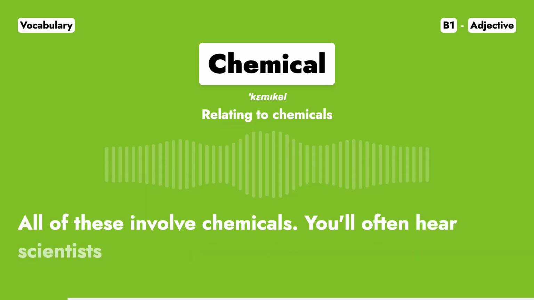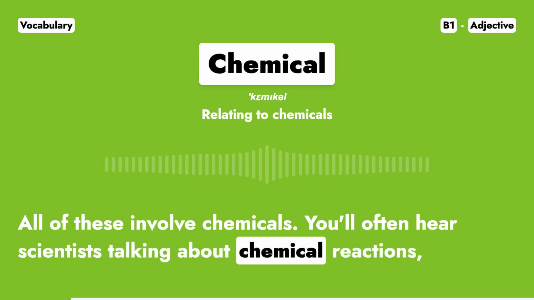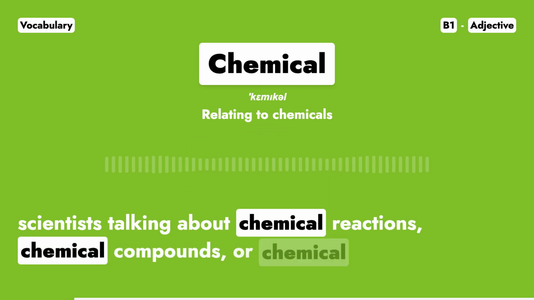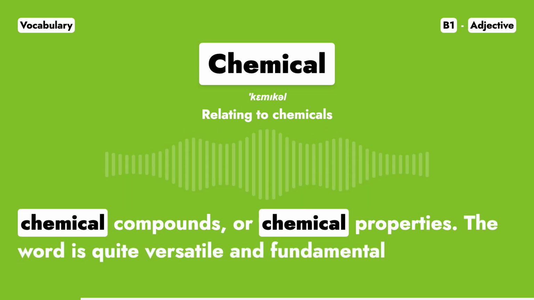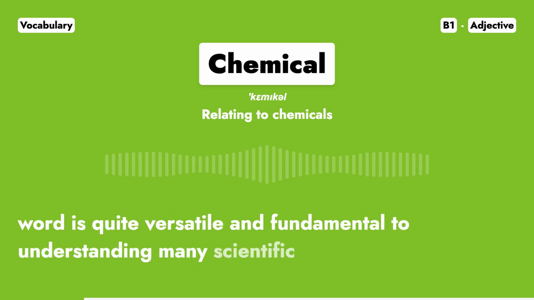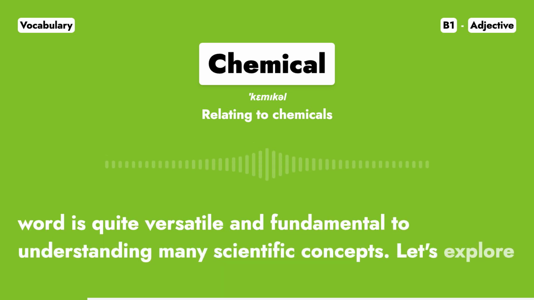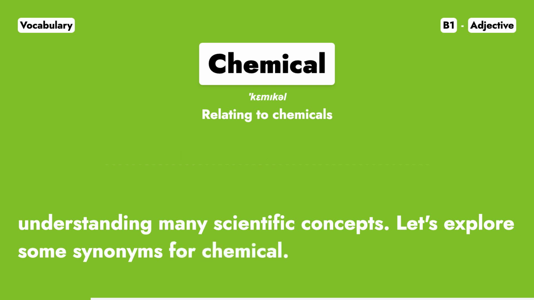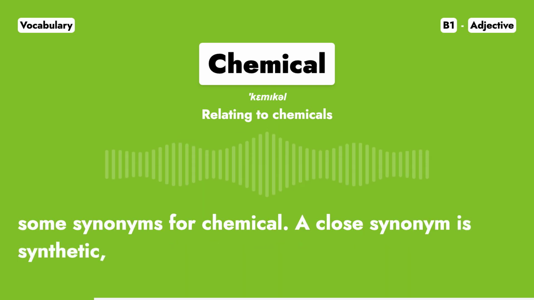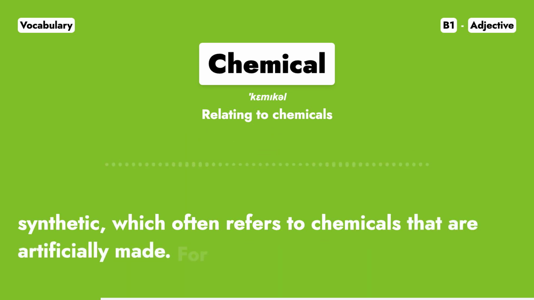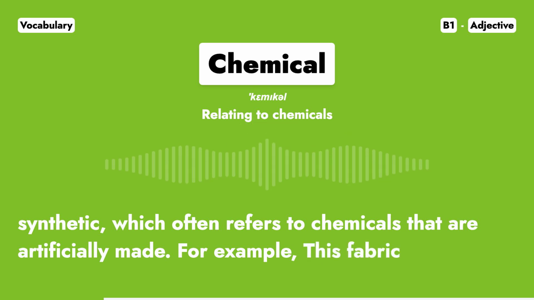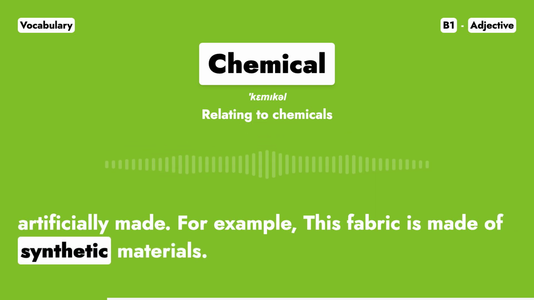You'll often hear scientists talking about chemical reactions, chemical compounds, or chemical properties. The word is quite versatile and fundamental to understanding many scientific concepts. Let's explore some synonyms for chemical. A close synonym is synthetic, which often refers to chemicals that are artificially made. For example, this fabric is made of synthetic materials.